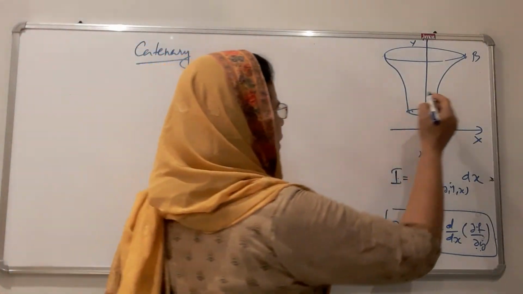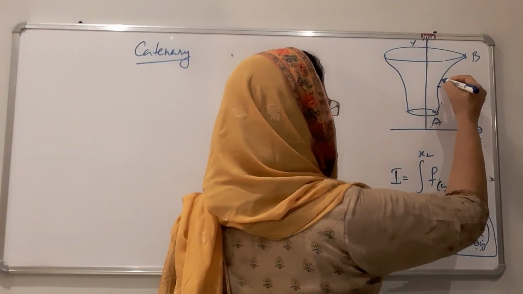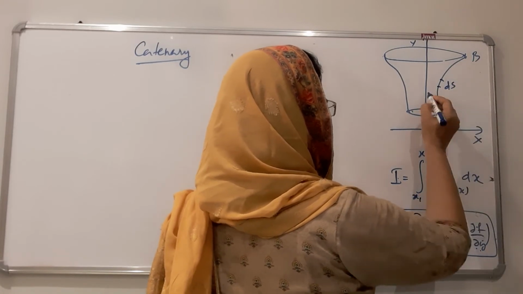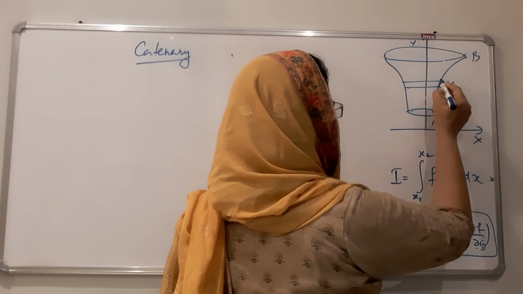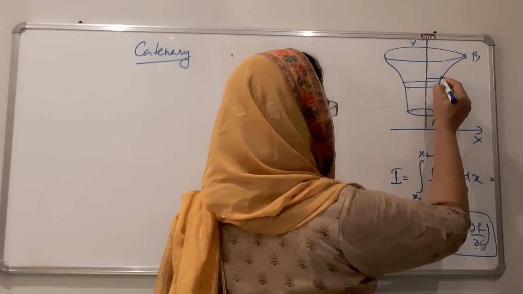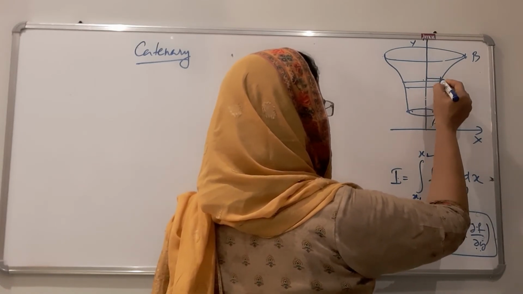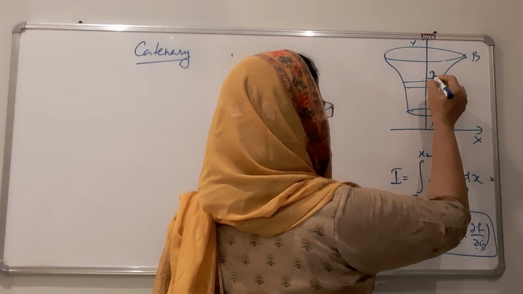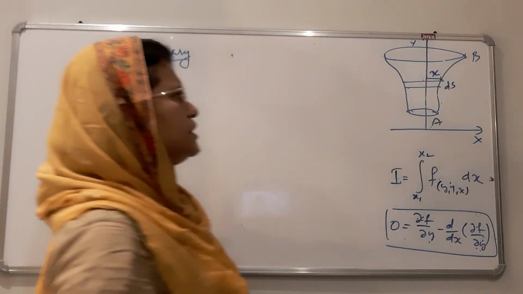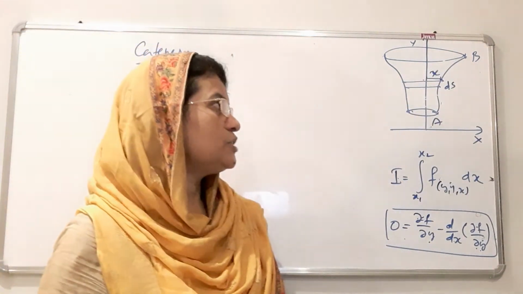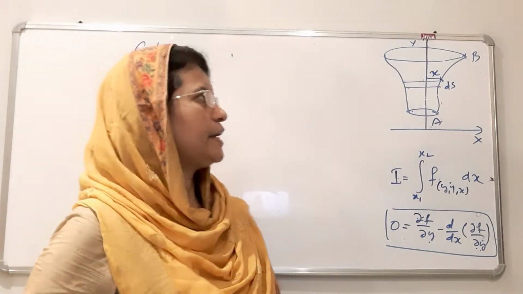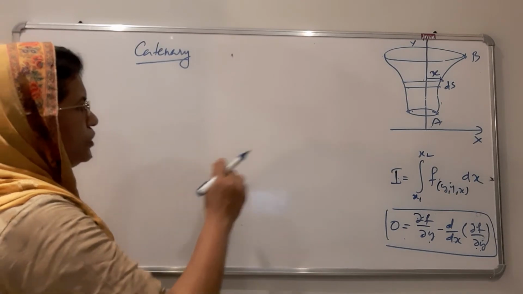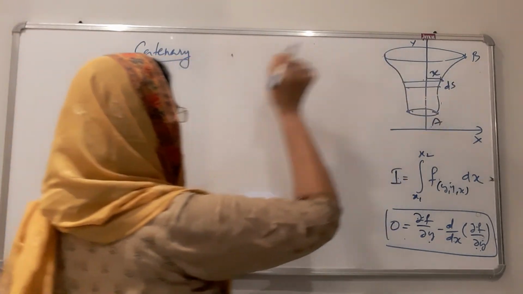Therefore, in order to find that, consider a small piece ds as in the previous case, and this strip is taken with this ds, and the distance from the y axis to the strip is x. Now what is the surface area of this strip?